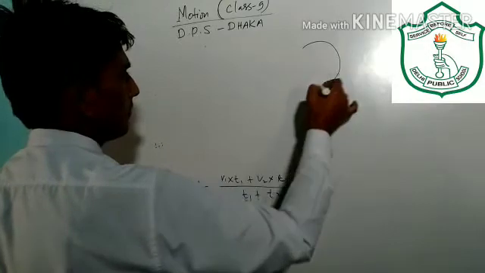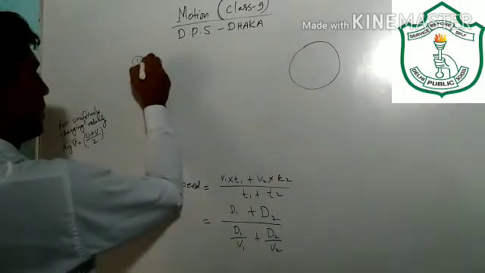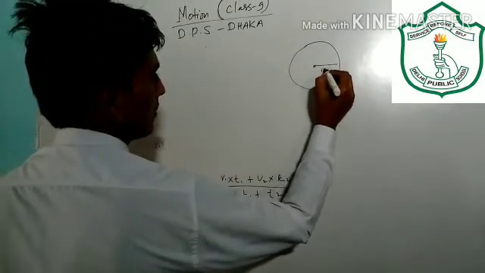Suppose this is a circle having radius 14 meter.